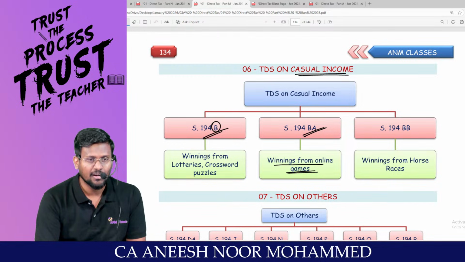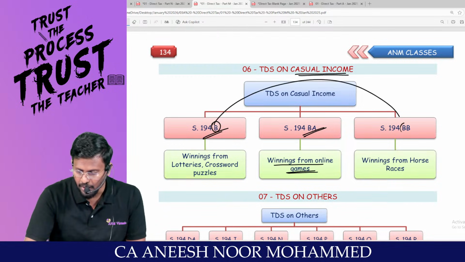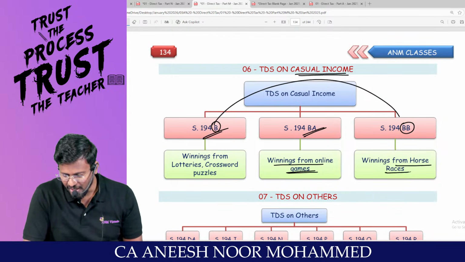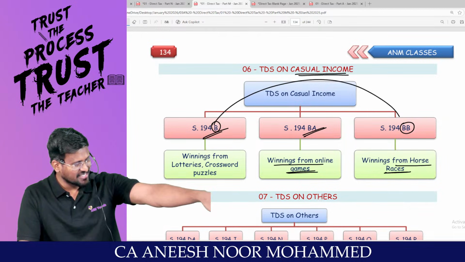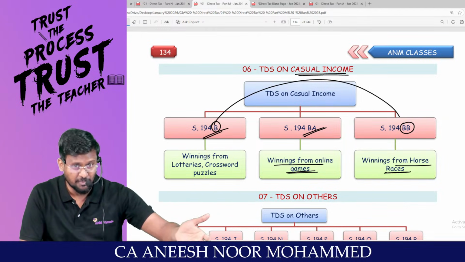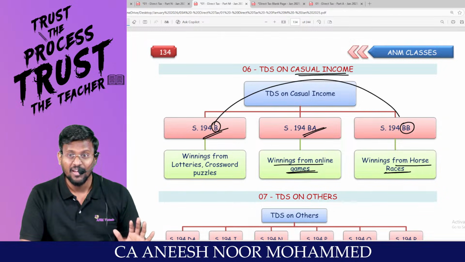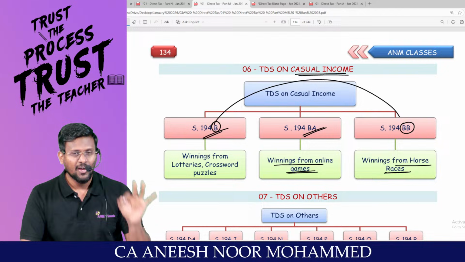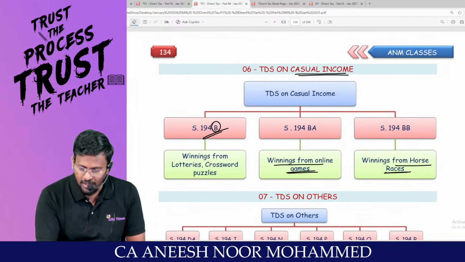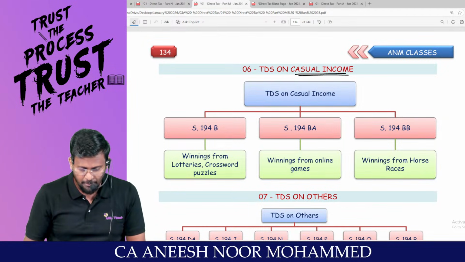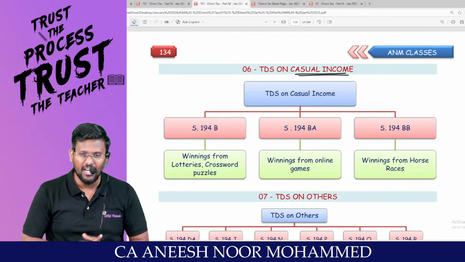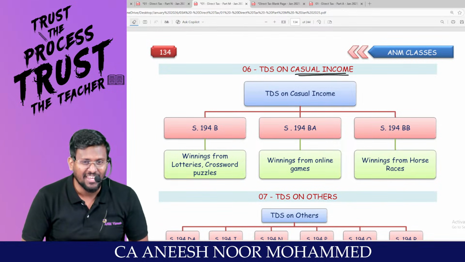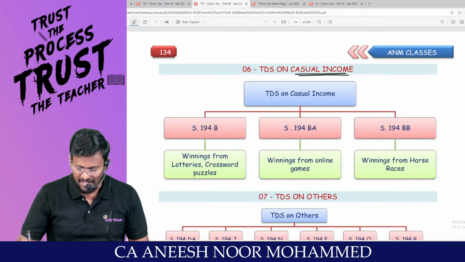This is big luck, because it is winning from a horse race. You said horse number 5 will win, and that horse has won. It's not just luck, it's big luck. Three sections: 194B, 194BA, 194BB. What is 194B? Winning from lottery, crossword puzzles, etc. 194BA, winning from online games. 194BB, winning from horse race. Are you all ready with me?